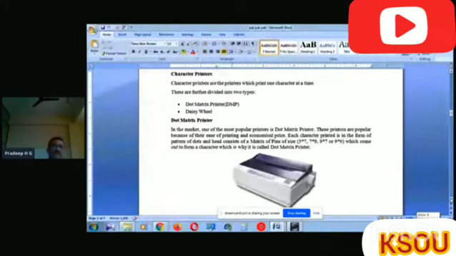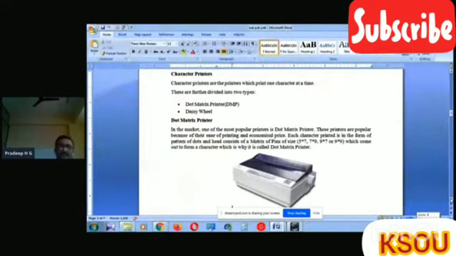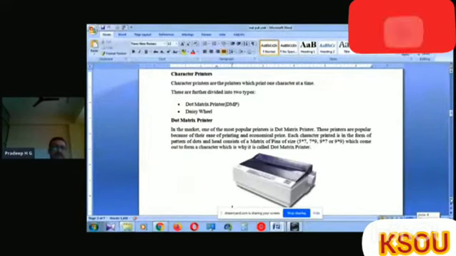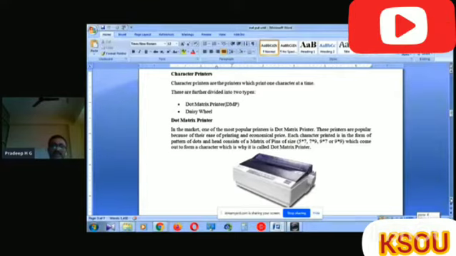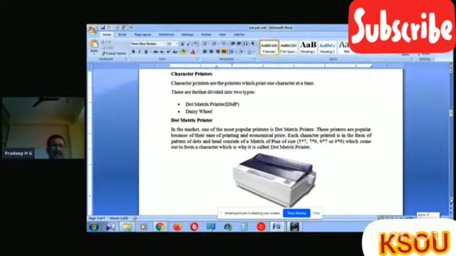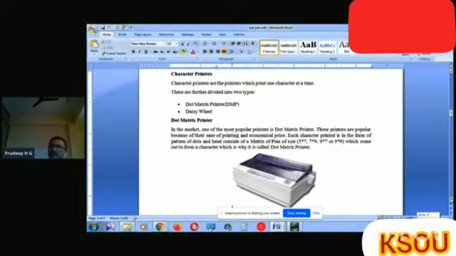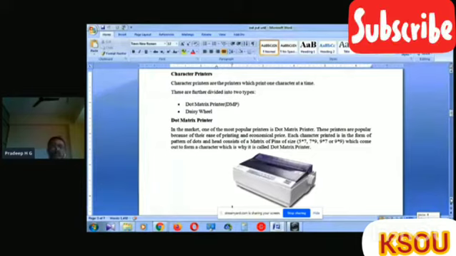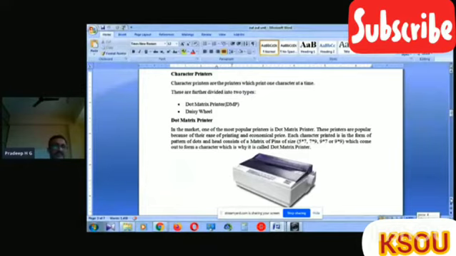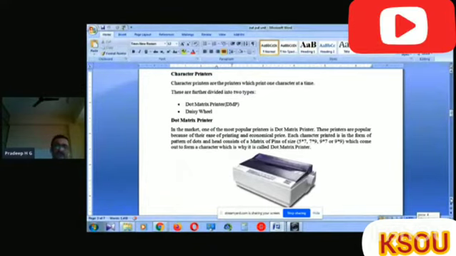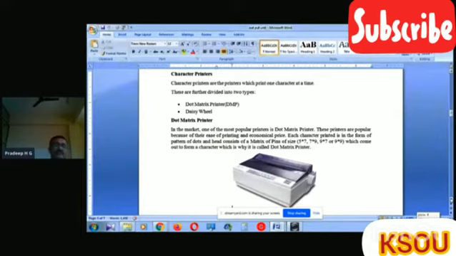In the character printer, it prints character by character. The character printers are the printers which print one character at a time. If you print KSU, it prints K first, then S, then U. Like that, one by one it will be printed. These are further divided into two types: dot matrix printer and daisy wheel printer.